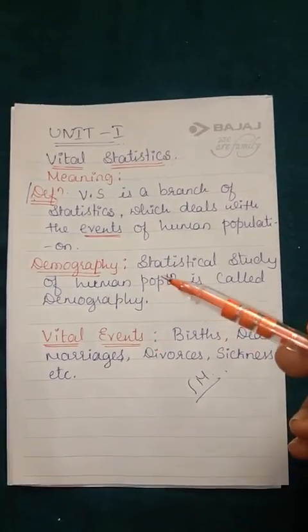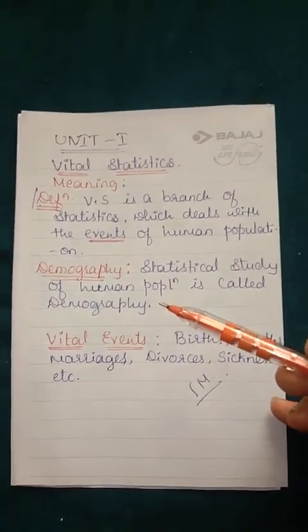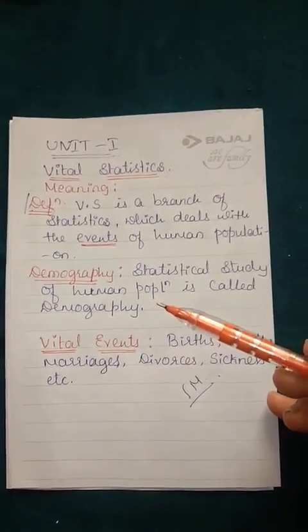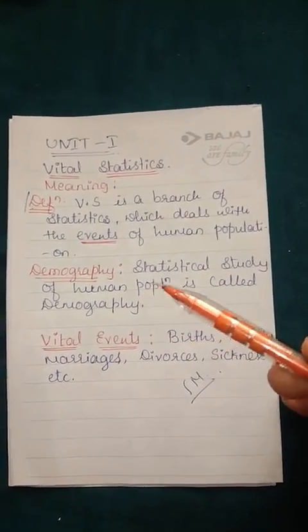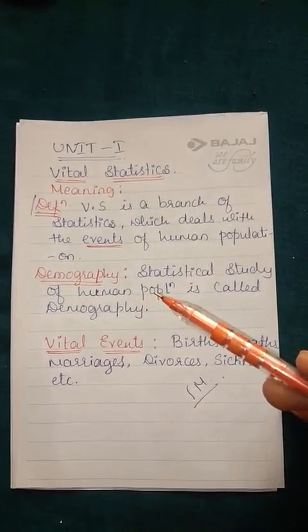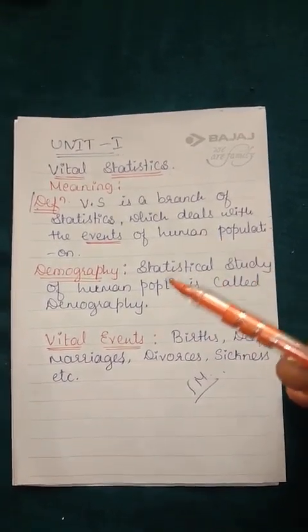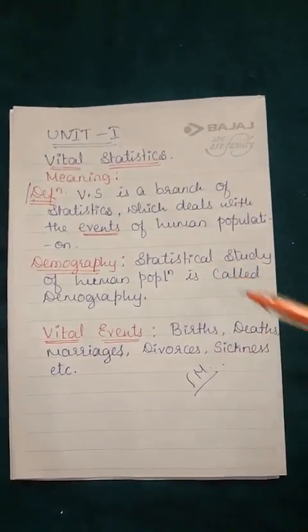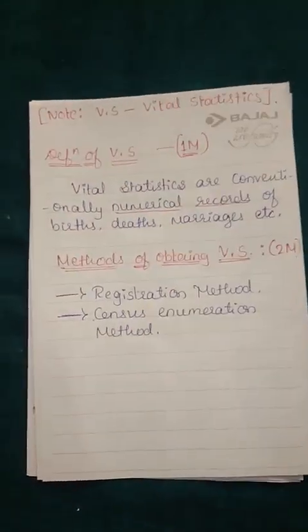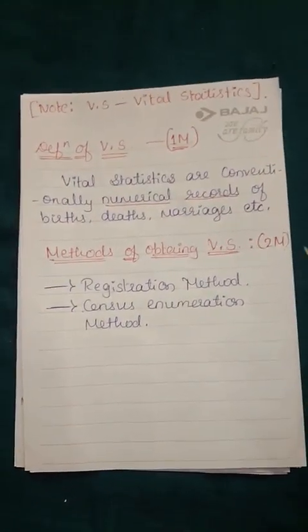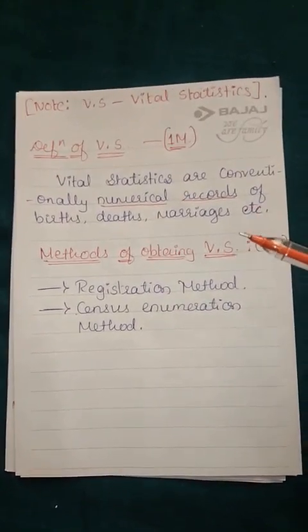And one more term we have, demography. What is demography? It is again very simple, statistical study of human population. Statistical study of human population, okay, regarding the human population only. It is called demography. Okay, and next, if they ask for 1 mark, definition of vital statistics, what we have to write?